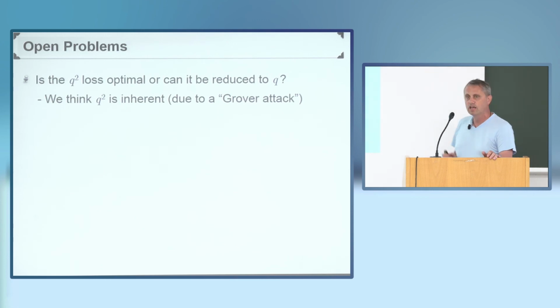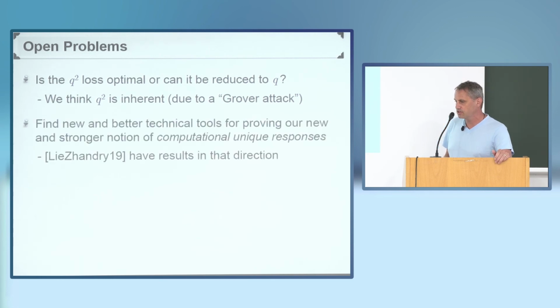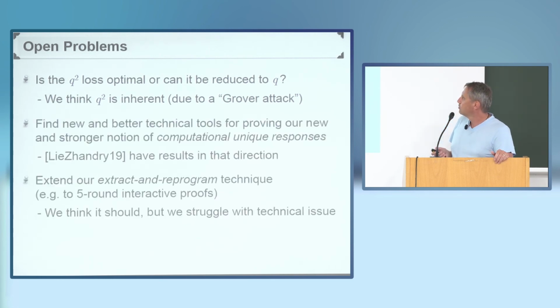And this is my last slide with some obvious open problems and future directions. I just want to say something about the first one, coming back to your question about this Q-squared loss. We think this Q-squared loss is optimal, the best that you can get. We have a bit of a blueprint of how to prove that using a Grover kind of attack, but we still have to work out the details. So if the organizers organize such a lower bound workshop again next year, I might actually be able to give a proper lower bound talk then. Thank you.